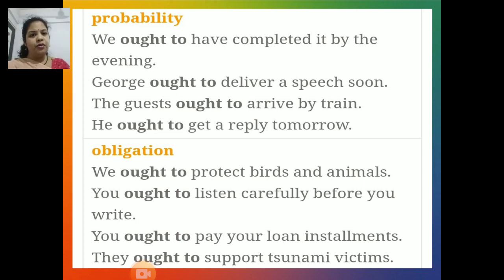Next function of ought to is obligation. We ought to protect birds and animals. You ought to listen carefully before you write. You ought to pay your loan installment and they ought to support tsunami victims.